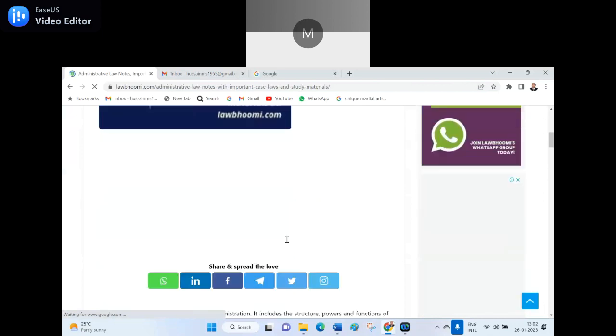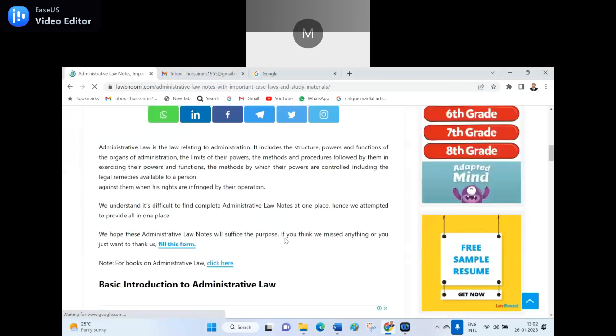So I can frame the question: administrative law is the law relating to the administration. Instead of administration, I give the options: one administration, another management, another regulations, another rules. So if the four options are given, then you have to choose the right option, which is administration.